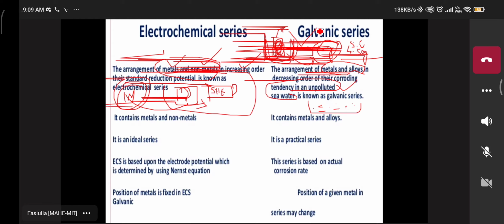In the periodic table, metals only; alloys are the combinations of different metals.